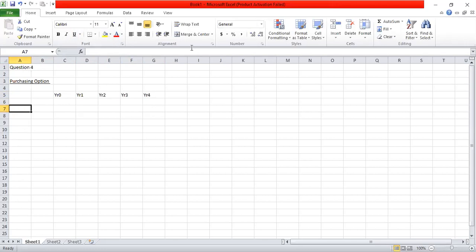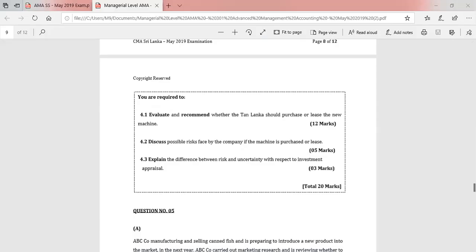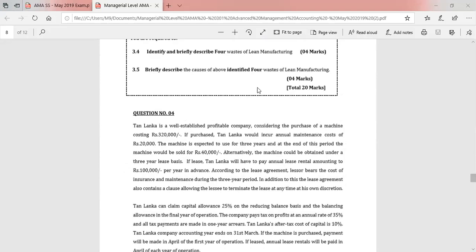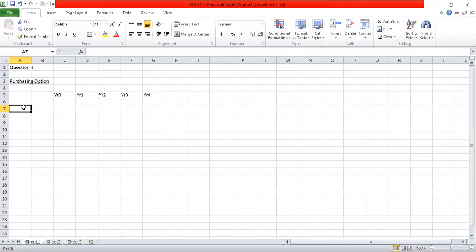All the figures I can take in rupees thousands. No, I will just use the figures because these figures are not very large numbers. So investment, 320,000, and there's a scrap value at the end of third year, 40,000.